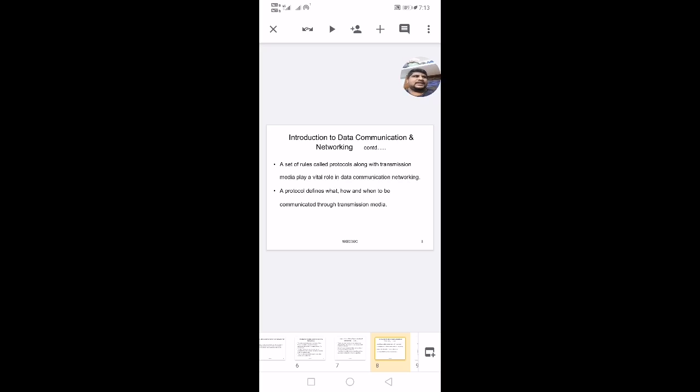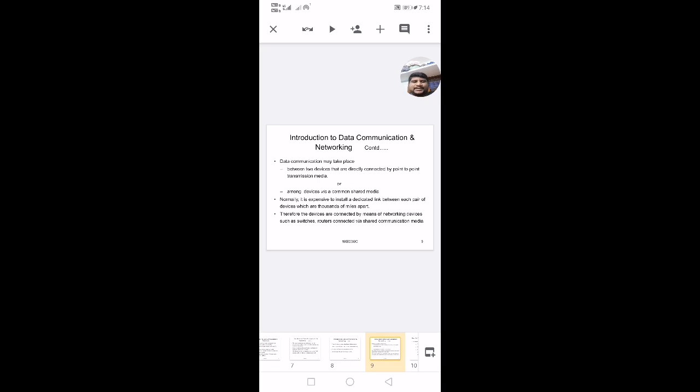Whenever we are sending data between sender and receiver, we follow some set of rules along with the transmission media. Transmission media may be wired or wireless, and both play a vital role in data communication and networking. These protocols define what, how and when to communicate through the transmission media. So what is a protocol? It defines how we send the data, what we send, and when we send it through the transmission media.